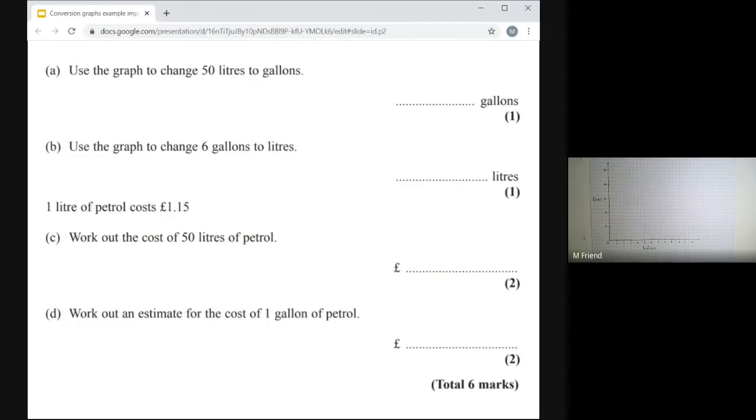So even if there are other methods available, which there's lots of ways of doing this question, the easiest way of doing the question is say, hey Siri, what's 50 litres in gallons? And in everyday life, that's a perfectly good way of doing it. But this question is insisting that we use the graph to change 50 litres to gallons. So here's how you would do that.